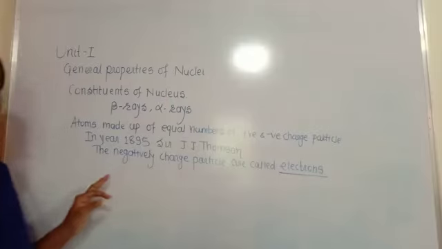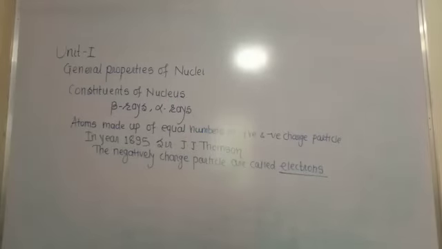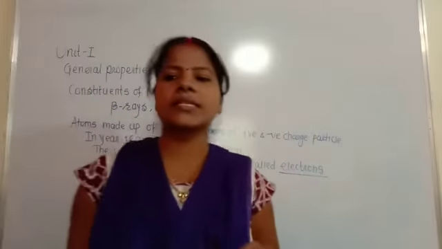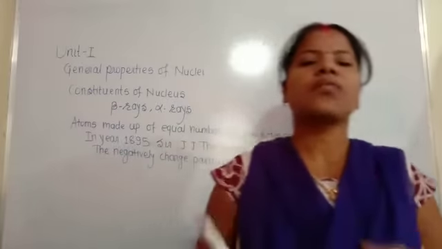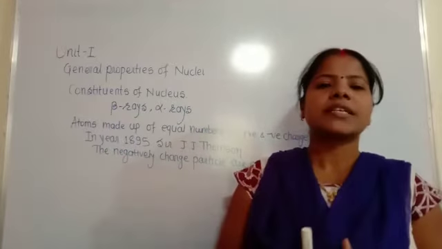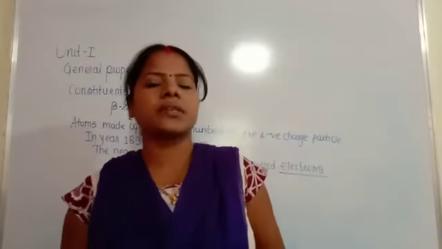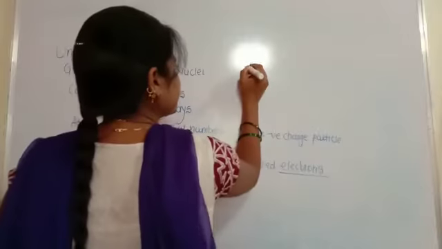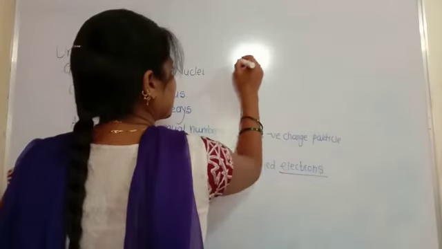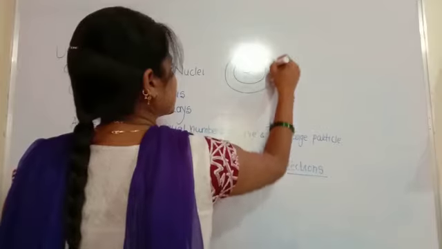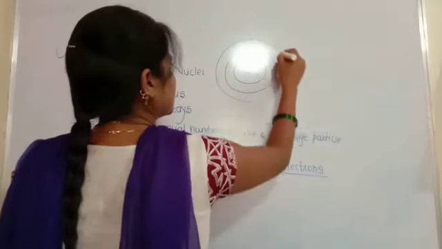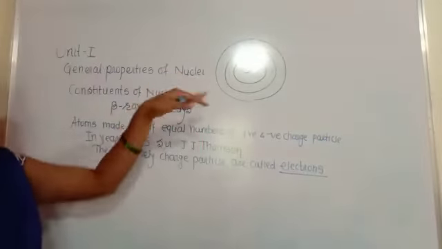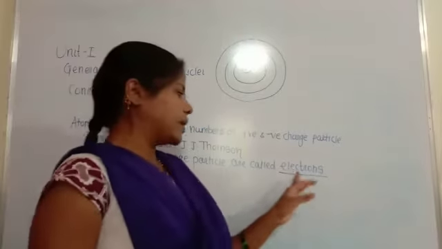That means the electrons are distributed uniformly, symmetrically, surrounding the sphere.